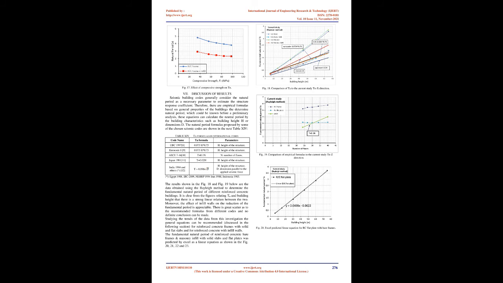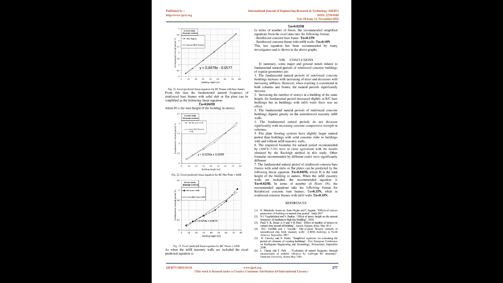7. Discussion of results. Seismic building codes generally consider the natural period as a necessary parameter to estimate the structure response coefficient. Therefore, there are empirical formulas based on general properties of the buildings that determine natural period, which could be known before a preliminary analysis. These equations can calculate the natural period by the building characteristics such as building height h or dimensions d. The natural period formulas proposed by some of the chosen seismic codes are shown in the next